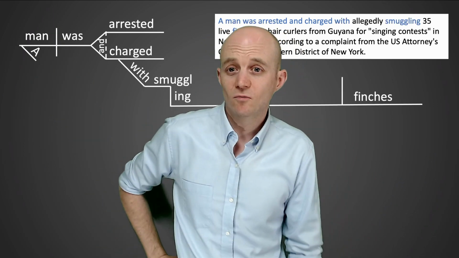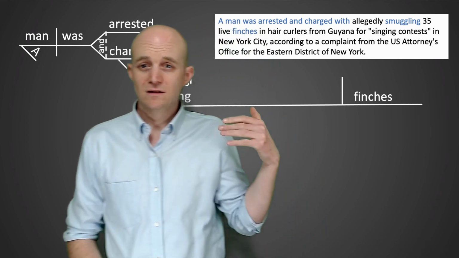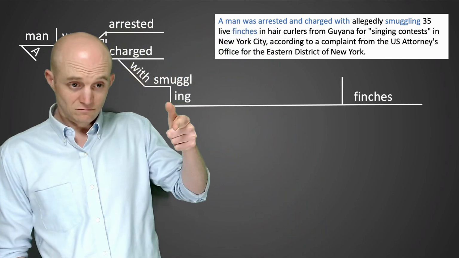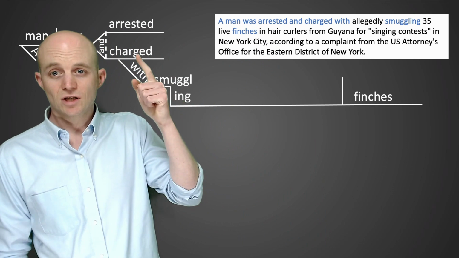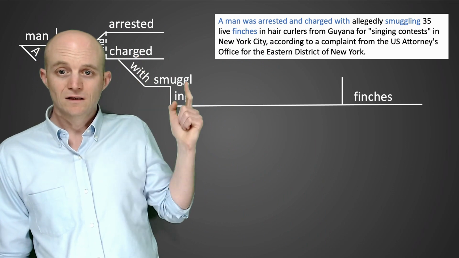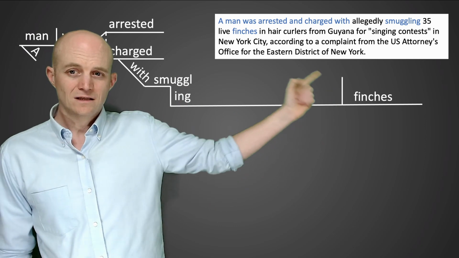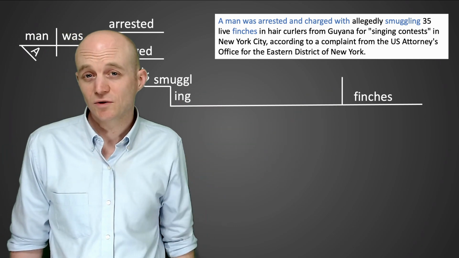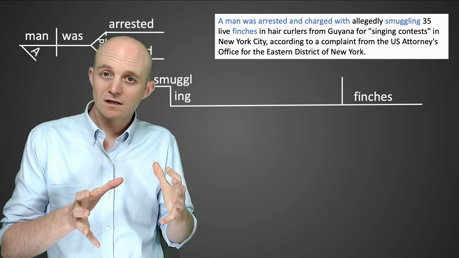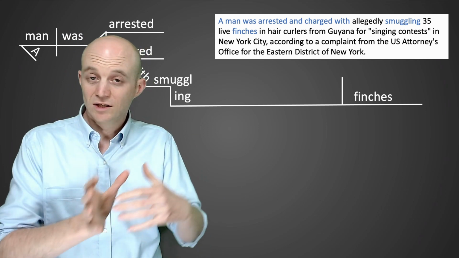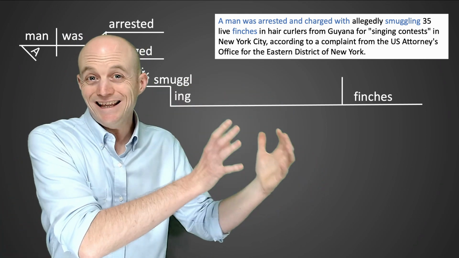So what was he charged with? What did the police say he did wrong? So he was charged with smuggling finches. Smuggle is to move something from one country to another country illegally.